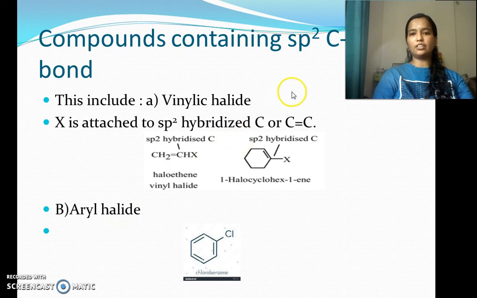So this is the classification in which the halogen atom is bonded to a carbon atom which is sp2 hybridized. So this is the classification of haloalkanes and haloarenes. And two things that you will come across here are the difference between allylic halide and vinylic halide, and also the difference between aryl halide and benzylic halide. First we will see the difference between allylic halides and vinylic halides.